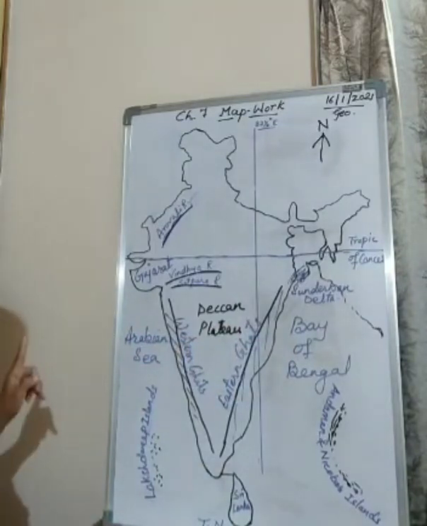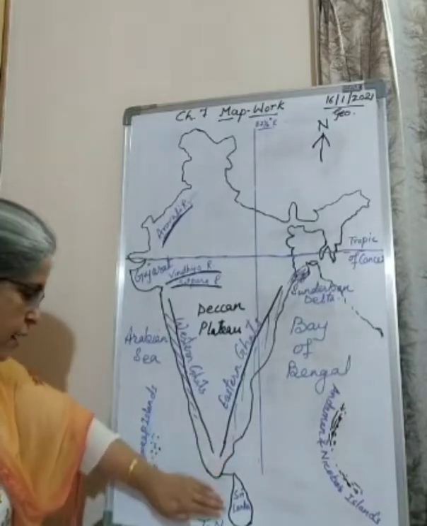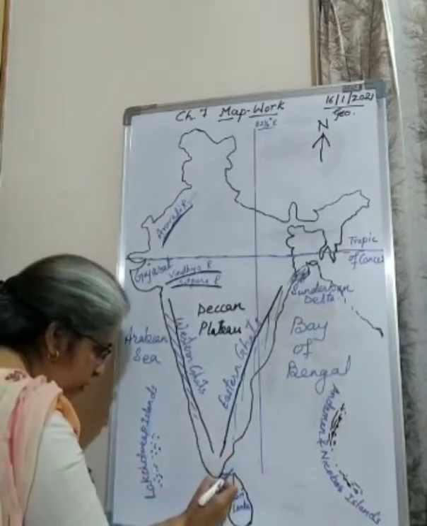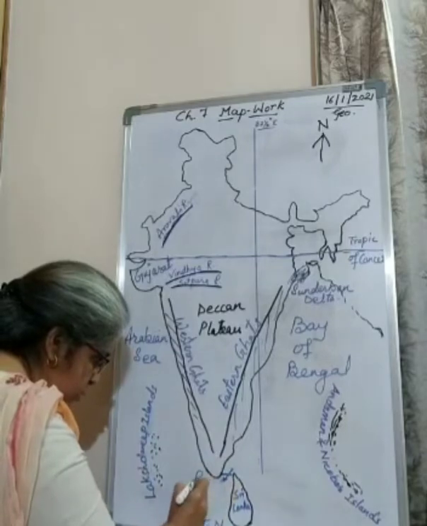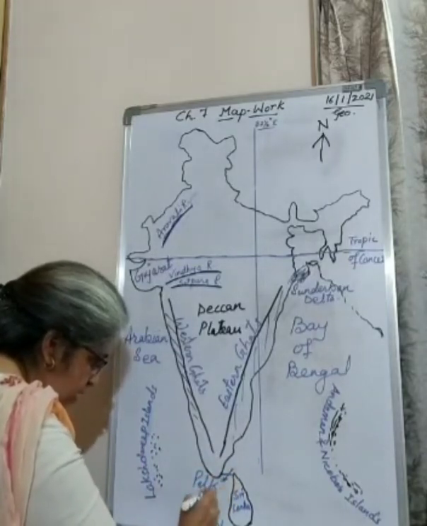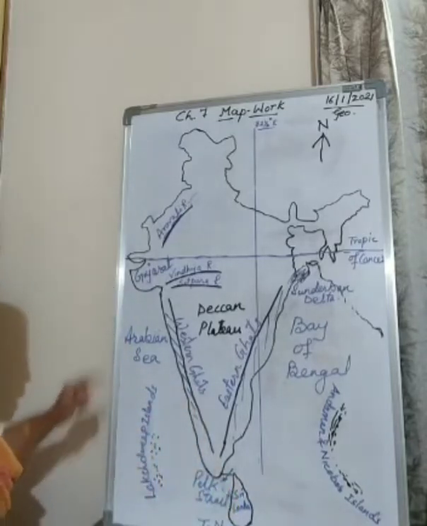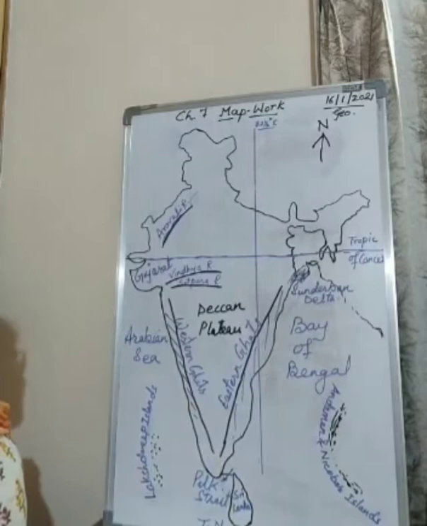Now after that you have to point out the Palk Strait. Palk Strait, between India and Sri Lanka. Here we are having Palk Strait. This part is known as Palk Strait. After that, Himalayas.